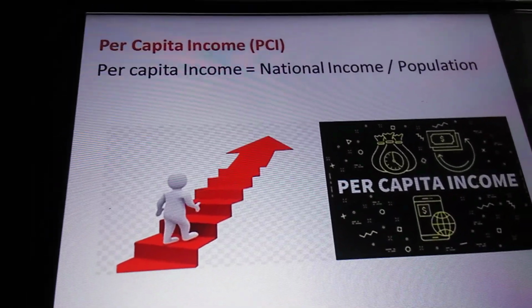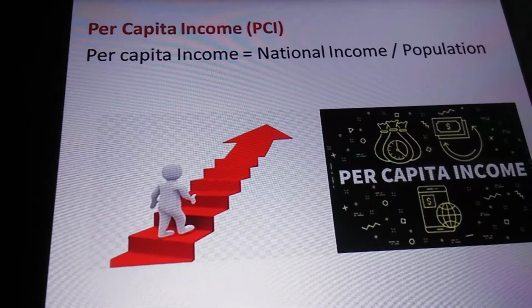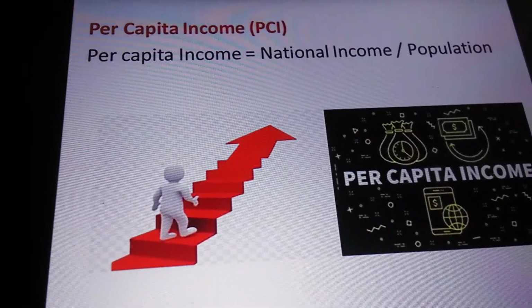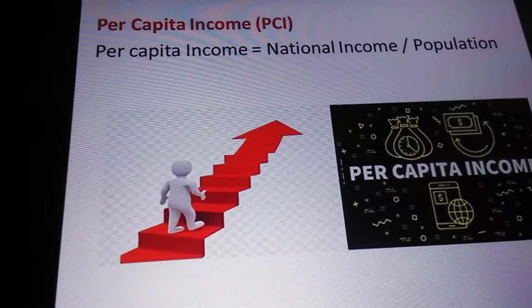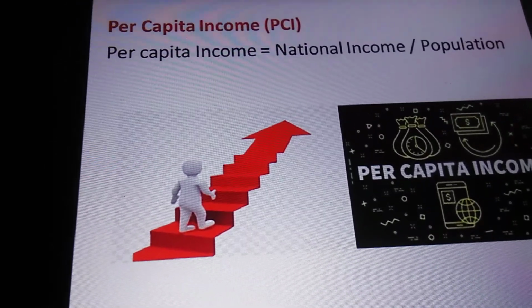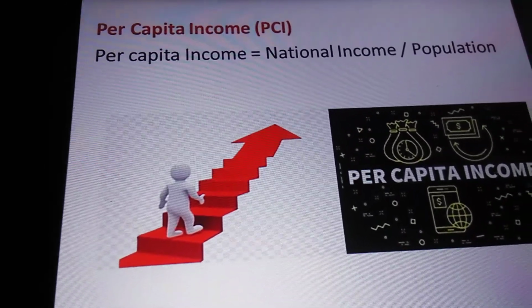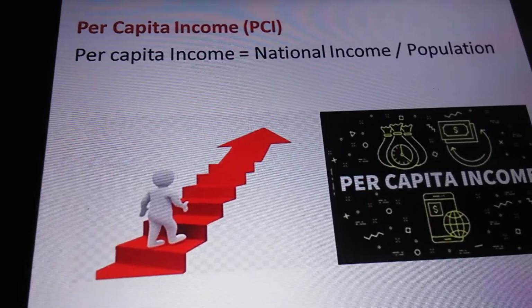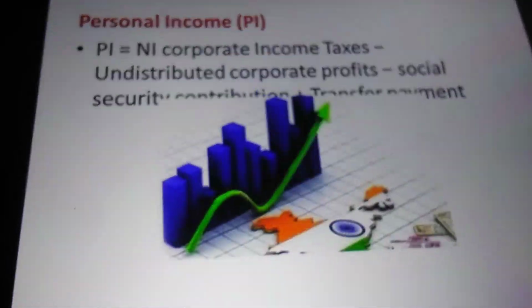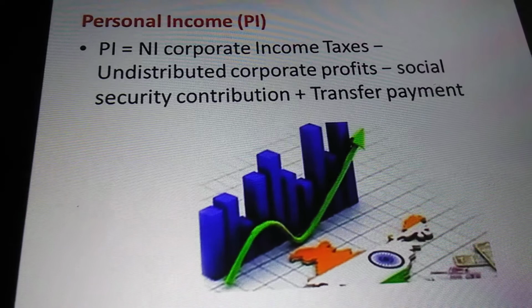The next important term is per capita income. Per capita income is an indicator to show the living standard of people in a country. It is obtained by dividing the national income by population. Next is the personal income.